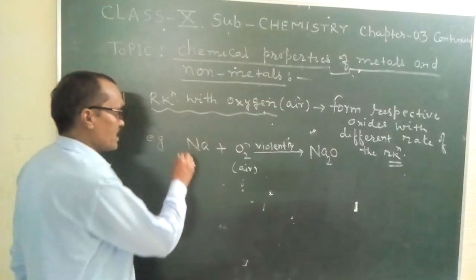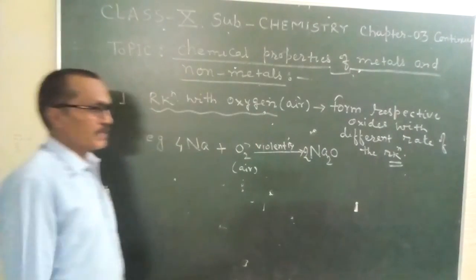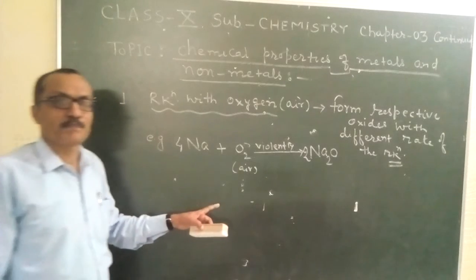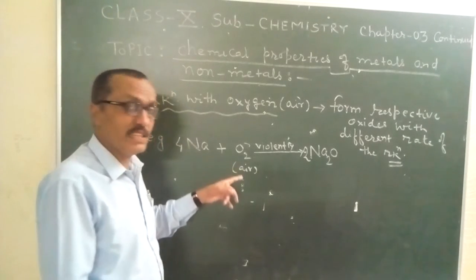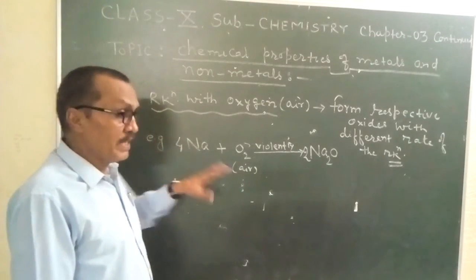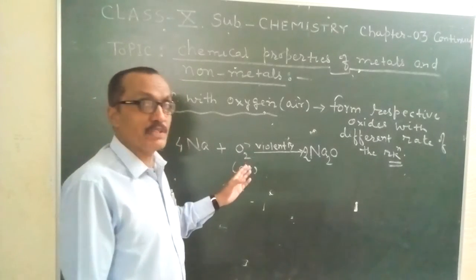Let me write the balanced chemical equation. So this is the balanced chemical equation, sodium oxide. Okay, and that's why students, you can see here, sodium even at room temperature reacts violently with air.